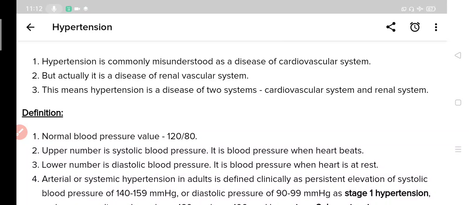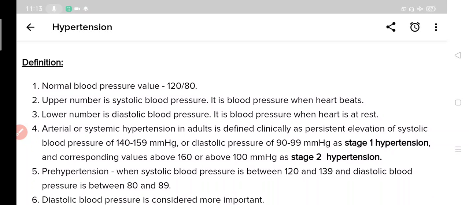The first point to remember is that a common misunderstanding about hypertension is that it is a disease of the cardiovascular system, but in reality it is a disease of the renal vascular system. This means that both the cardiovascular system and renal systems are involved in the etiology of hypertension. So always remember this point.